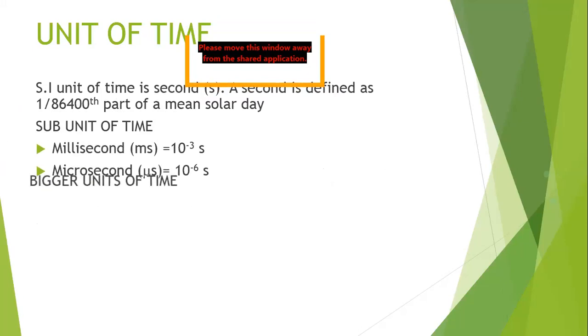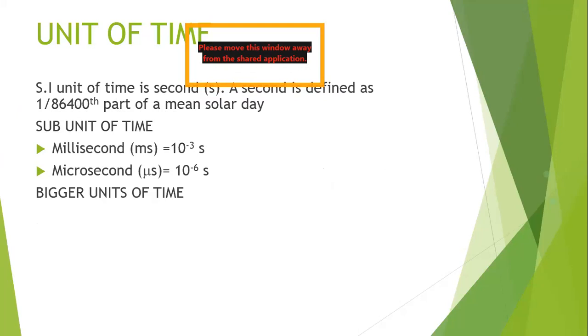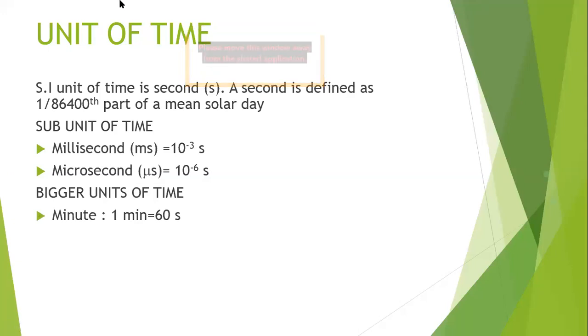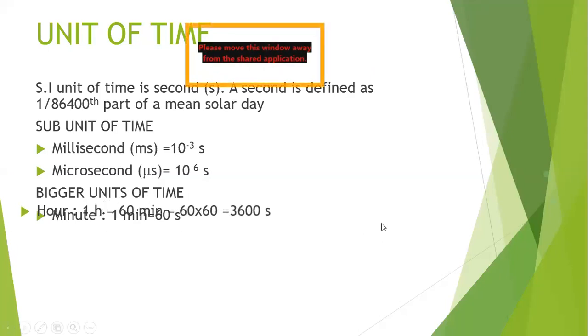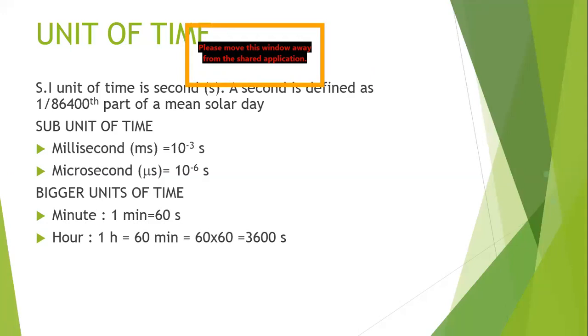Then we have bigger units, like the minute, then the hour. 1 minute has 60 seconds, 1 hour has 60 minutes.